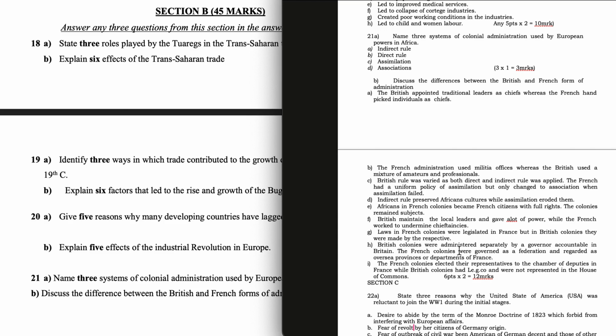British colonies were administered separately by a governor accountable in Britain. The French colonies were governed as a federation and regarded as overseas provinces or departments of France. The French colonies elected their representatives to the Chamber of Deputies in France, while British colonies had LegCo and were not represented in the House of Commons.